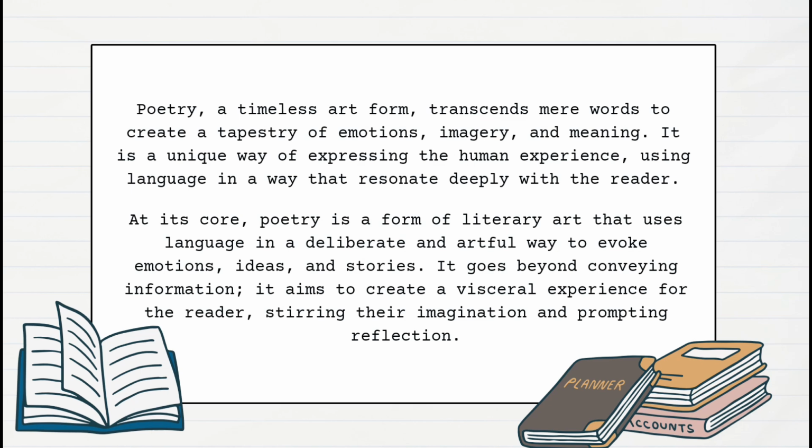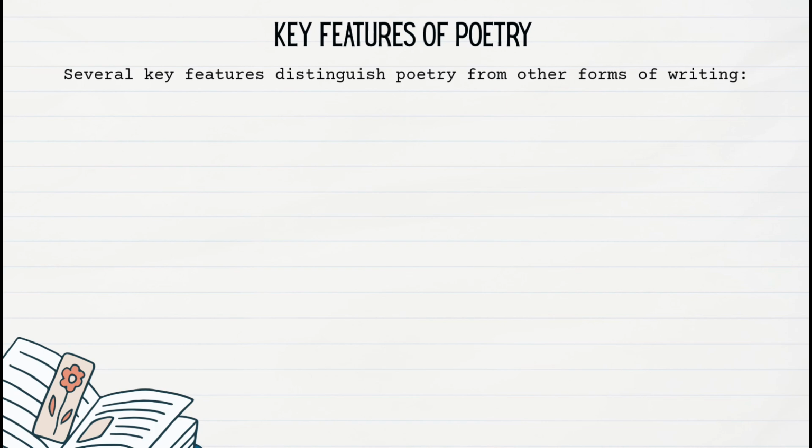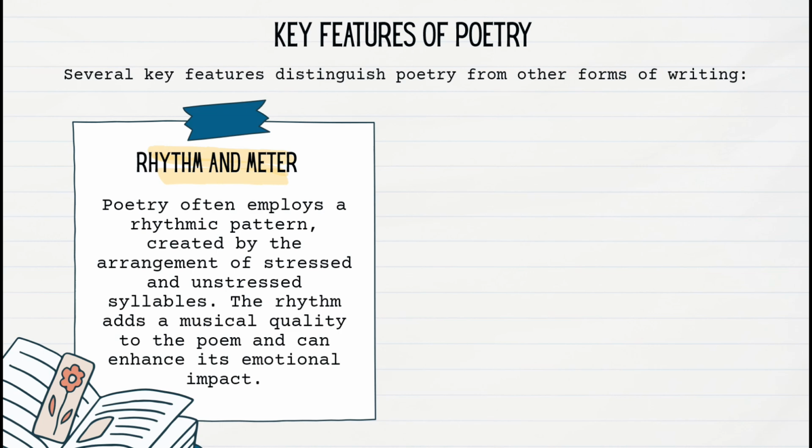It goes beyond conveying information. It aims to create a visceral experience for the reader, stirring their imagination and prompting reflection. Key features of poetry. Several key features distinguish poetry from other forms of writing. Rhythm and meter. Poetry often employs a rhythmic pattern, created by the arrangement of stressed and unstressed syllables. The rhythm adds a musical quality to the poem and can enhance its emotional impact.